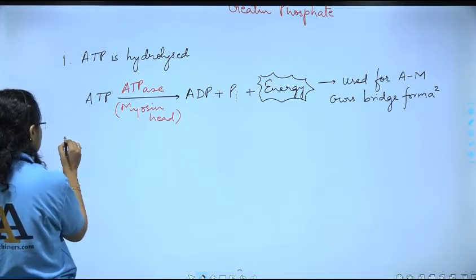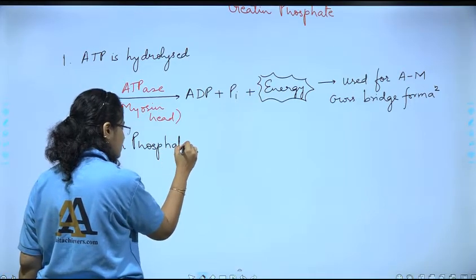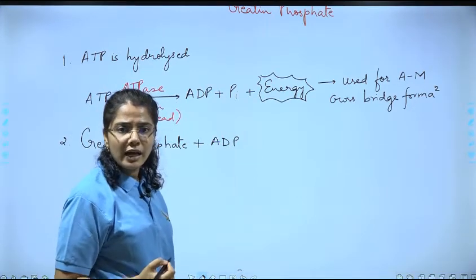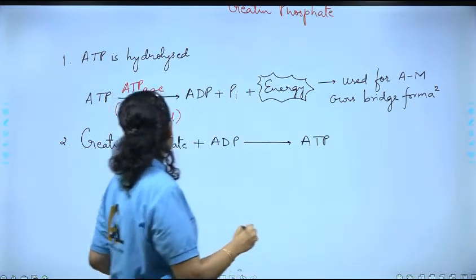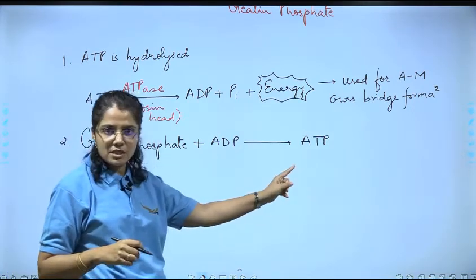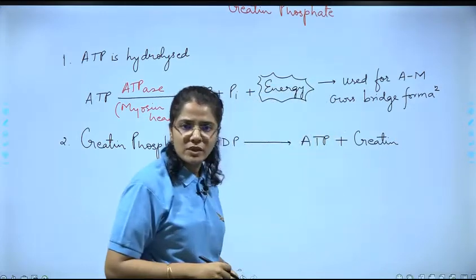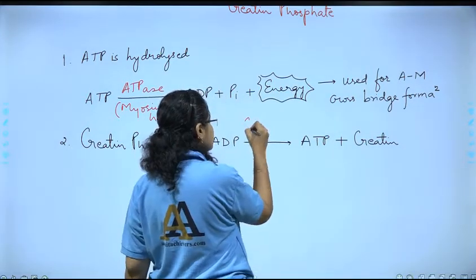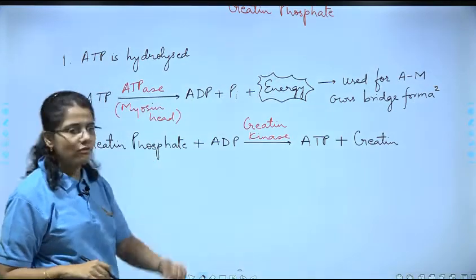that creatine phosphate combines with this ADP, right, and it gets converted into ATP. मतलब इसके पास जो अपना फॉस्फेट था वो इस ADP को दे रहा है, so ADP is getting phosphorylated forming ATP, ठीक है, and तो बचा क्या, creatine. So ATP and what is formed, creatine. समझ में आया, right, and the enzyme required for this is creatine kinase. Right, creatine kinase is required for this, correct.